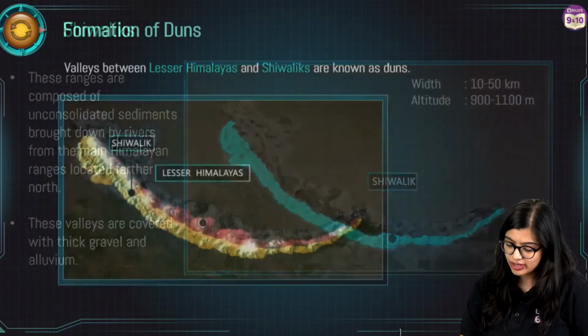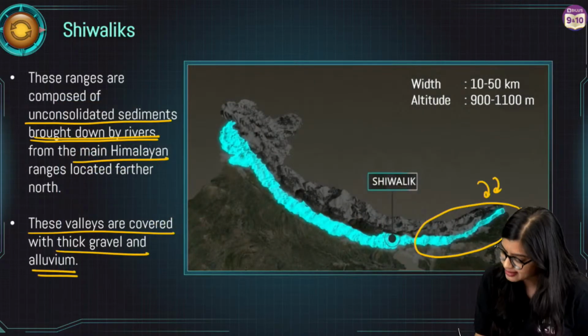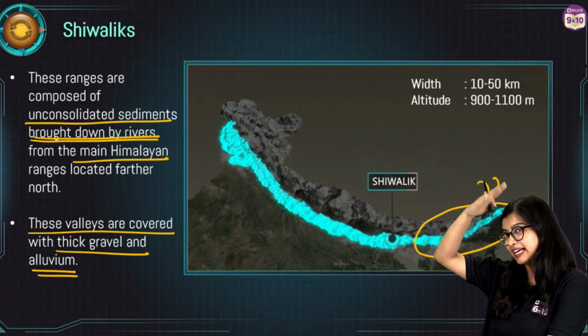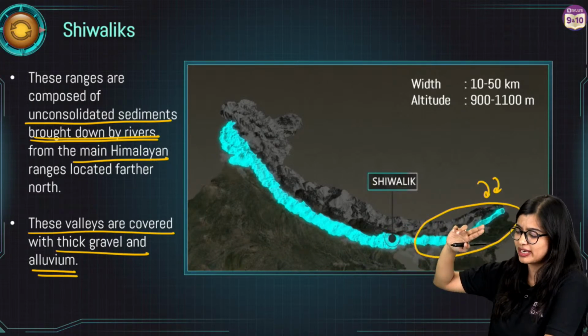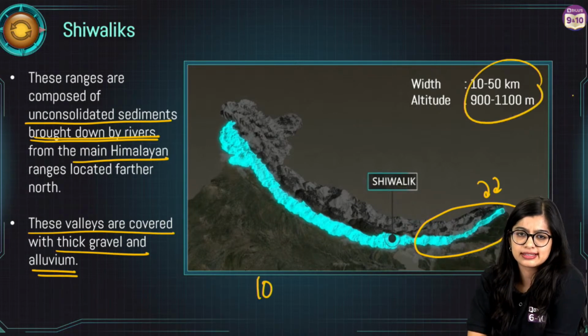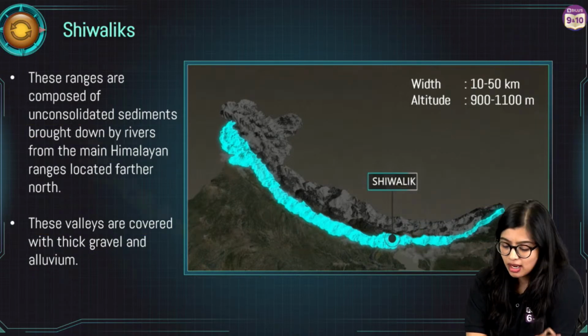So it will extend all the way up until this region. Now of course when you look at it, we see here in this particular place, they extend up to around 900 to 1000 meters, right? And of course the width that is there would be 10 to 50 kilometers. So this right here is going to be very, very important, right?